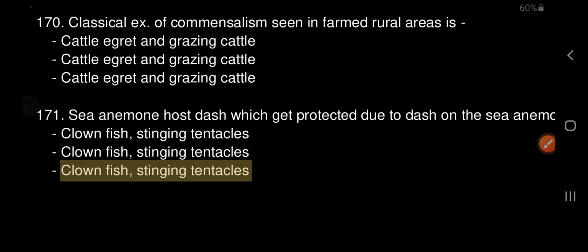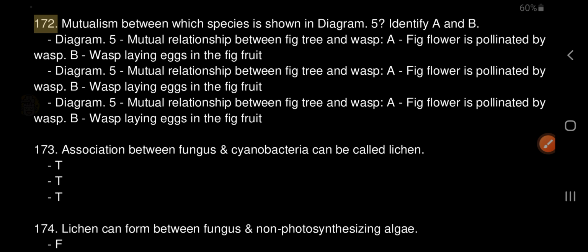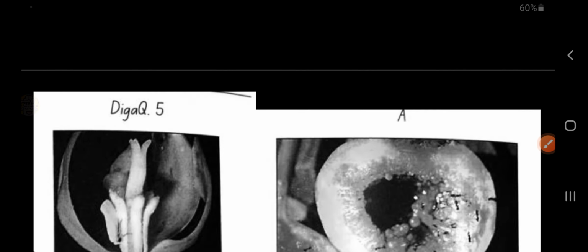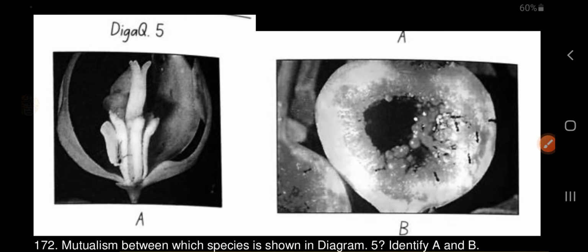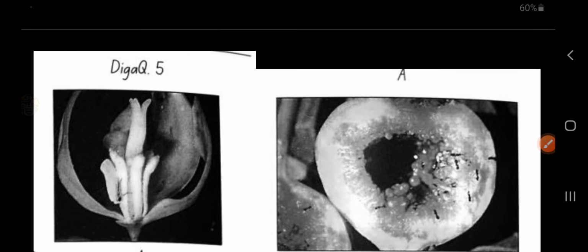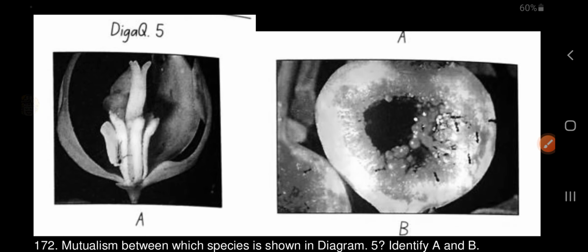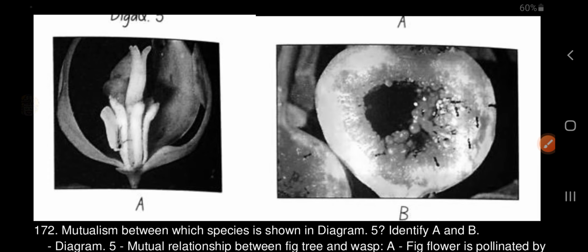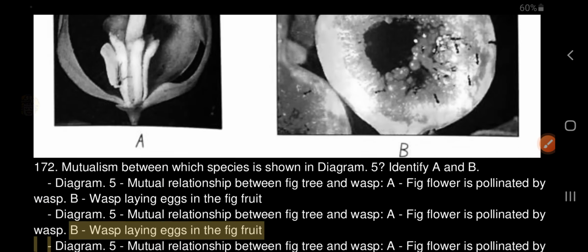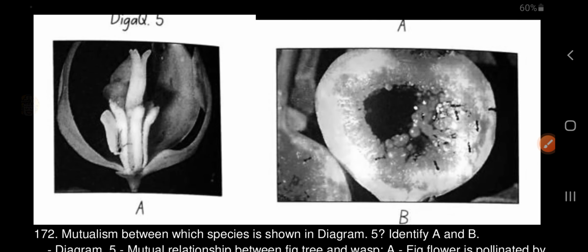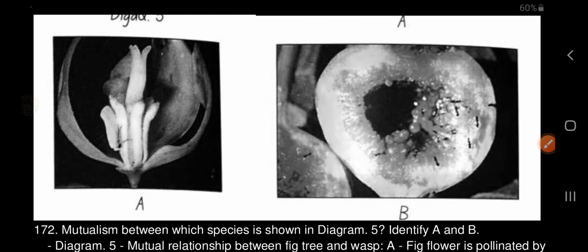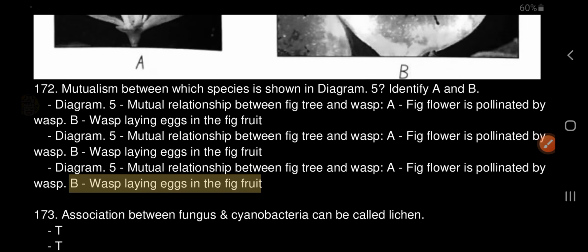172. Mutualism between which species is shown in the diagram? Identify A and B. The diagram shows the mutual relationship between fig tree and wasp. A. The fig flower is pollinated by the wasp. B. The wasp lays eggs in the fig fruit.